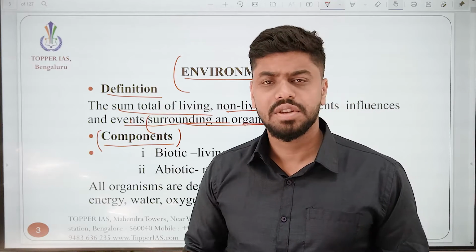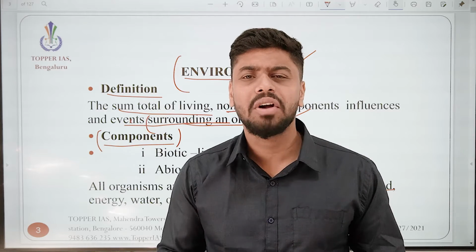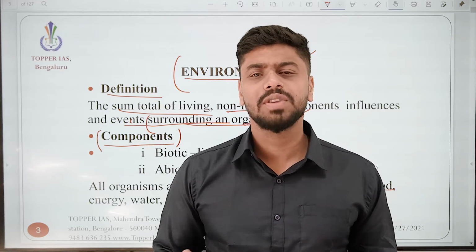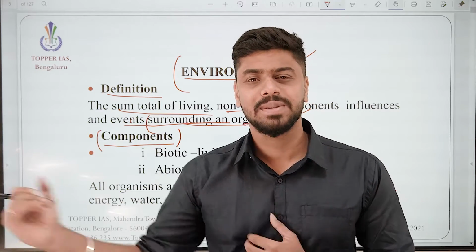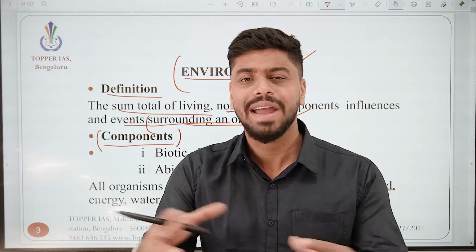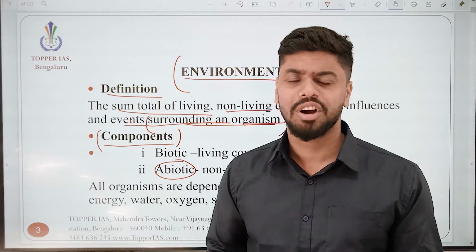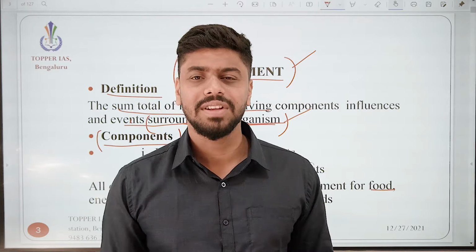This mainly consists of two components: biotic and abiotic. Biotic, I'm sure all of us would have heard of this, refers to living organisms. That is nothing but we, the animals, plants, all of these which make up the biotic realm. What do you mean by abiotic? We would have learned this in probably second or third standard, living and non-living. Abiotic means something which is non-living.